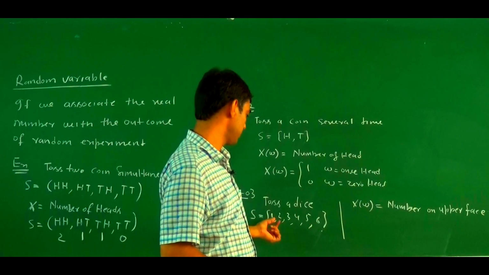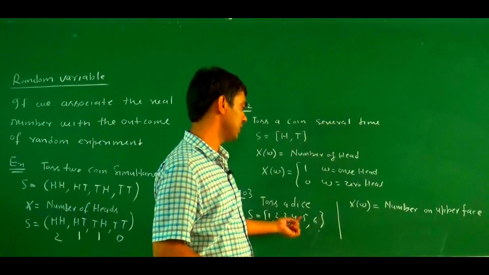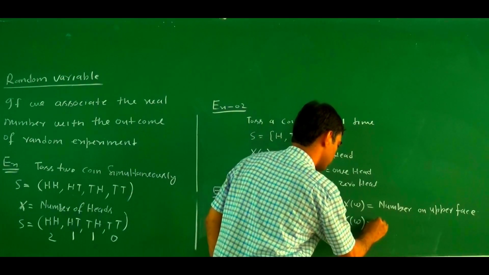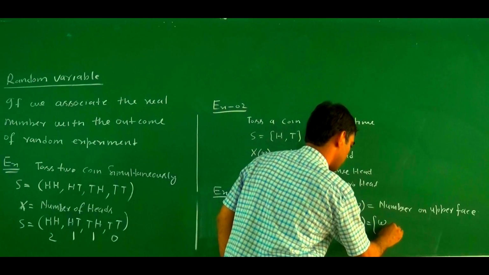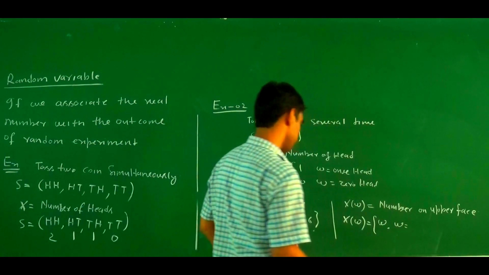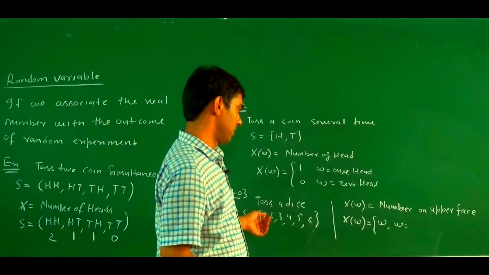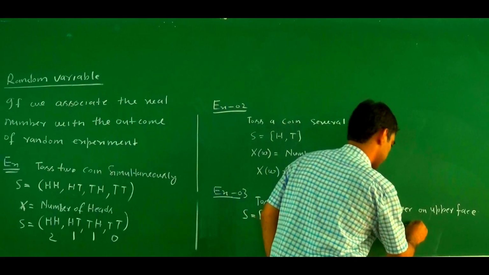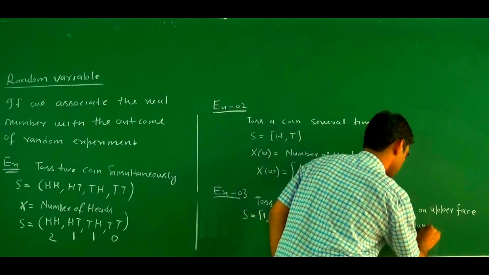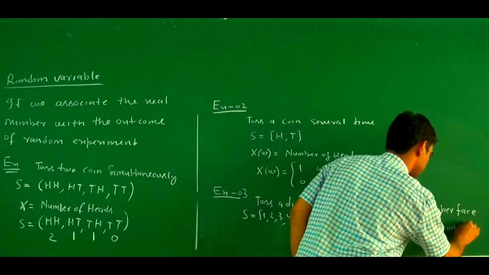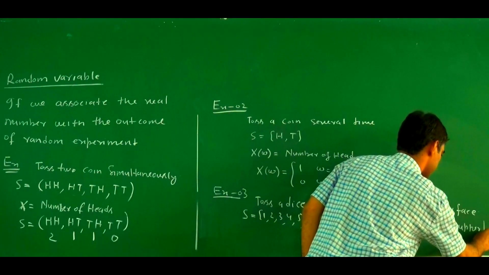In terms of real numbers, the possible values are 1, 2, 3, 4, 5, 6. Meaning X(w) equals w, where w is the number on the upper face.